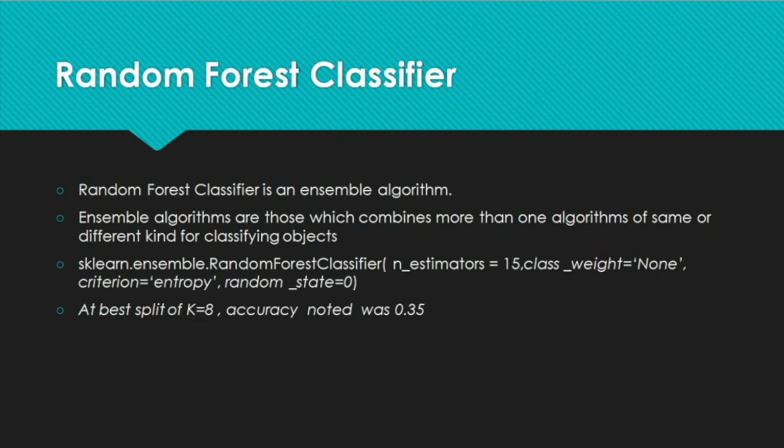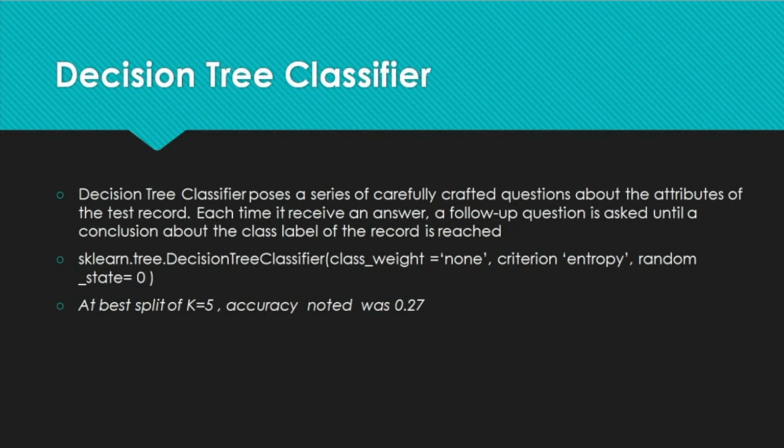And coming to the last algorithm that we have used, it is the decision tree classifier. Decision tree classifier classifies the data by implementing a tree. It poses a series of questions and tries to classify the features in the form of a tree.